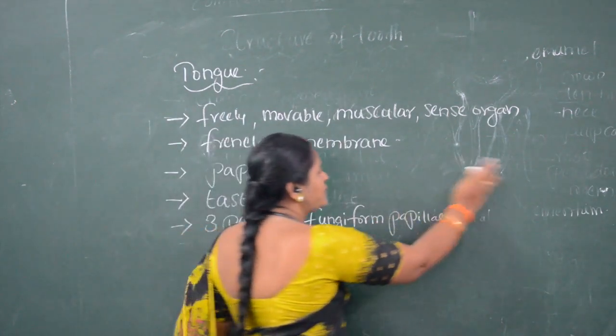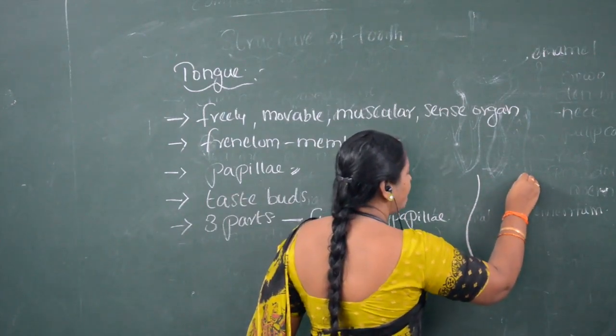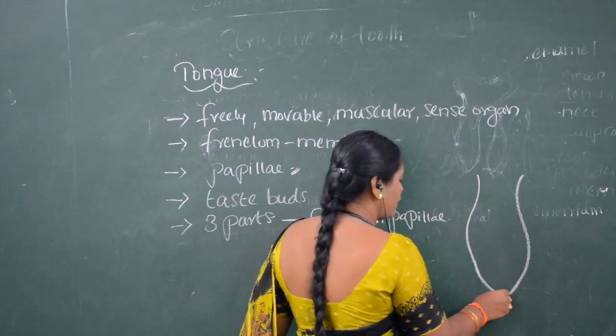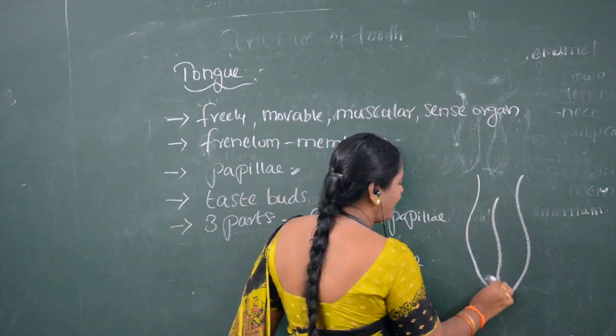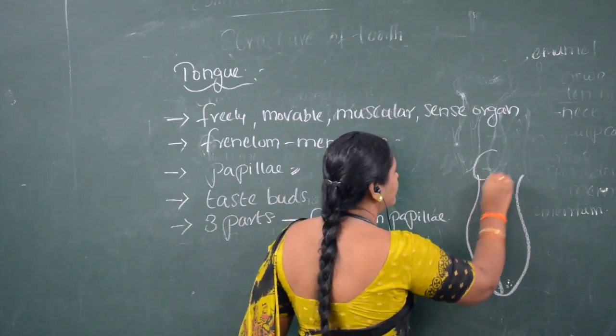If you see the structure of the tongue, this is the anterior part.